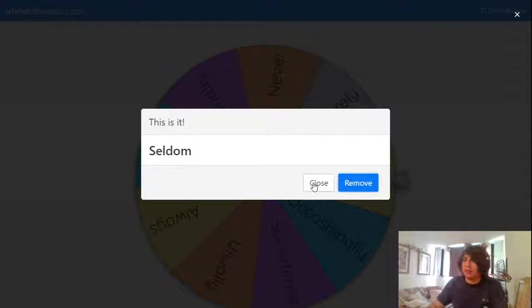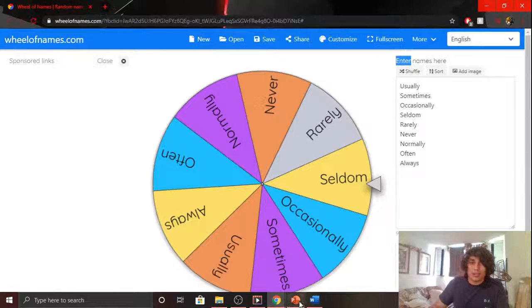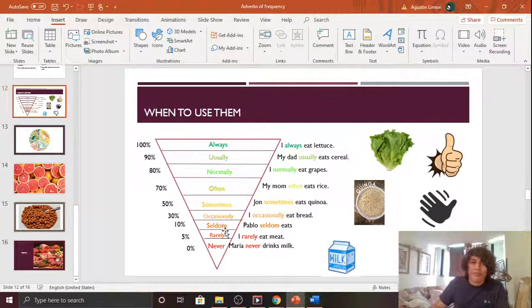You remember where seldom is on the chart? It's 10%. I seldom eat tomatoes. Yeah, perfect example. Let's go to the next one.